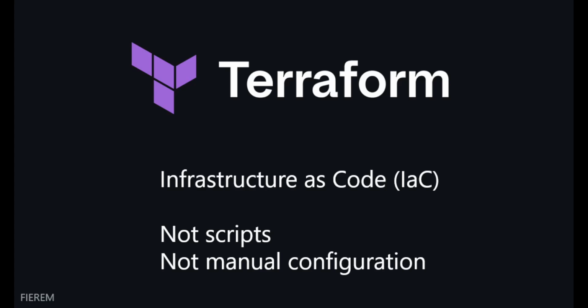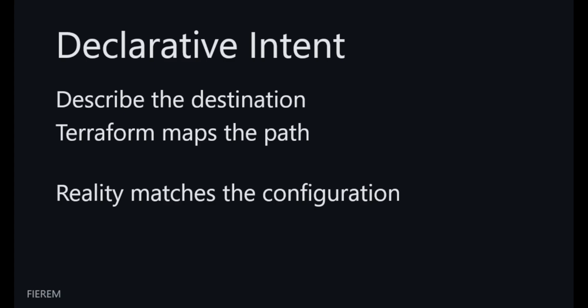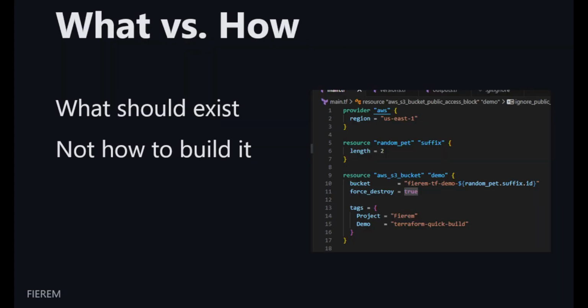Terraform is a tool for describing infrastructure as code, not scripts, not ClickOps, not manual configuration. With Terraform, you write declarative configuration files. These files describe what you want your infrastructure to look like, and Terraform figures out how to make reality match that description. You do not tell Terraform how to create things step by step. You tell it what should exist. That distinction matters.